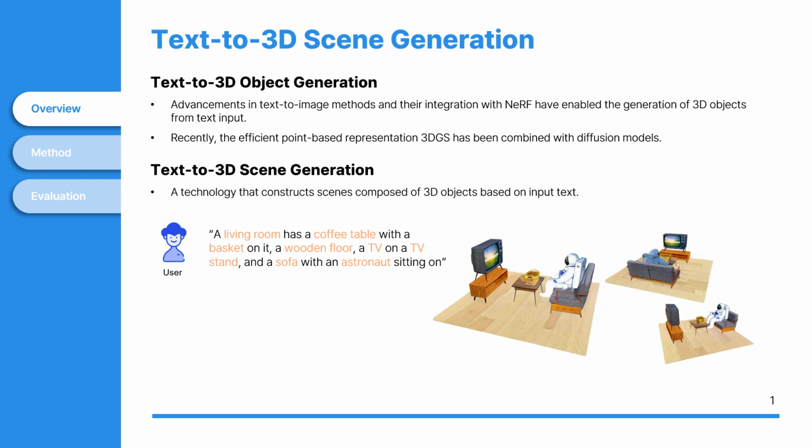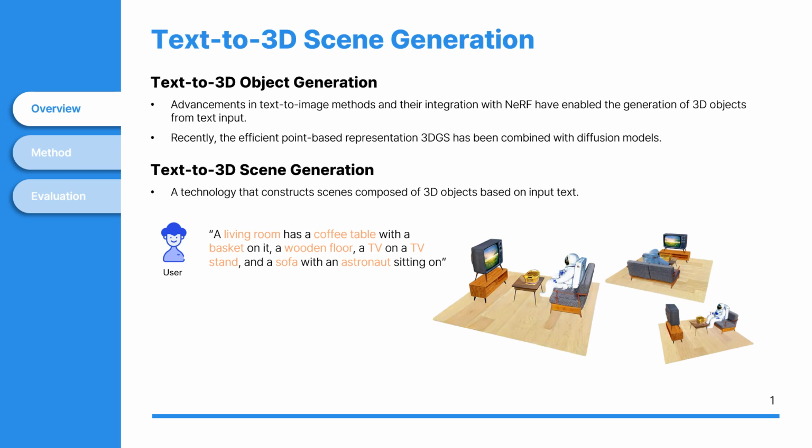Initially, research focused on generating 2D images based on text input using text-to-image models. Later, this text-to-image technology was combined with NeRF, a technique that utilizes multi-view images to generate 3D models, enabling the creation of 3D objects from textual descriptions. Recently, research has gone beyond generating single objects to creating 3D scenes that correspond to descriptions of scenes containing multiple objects. This is referred to as text-to-3D scene generation.